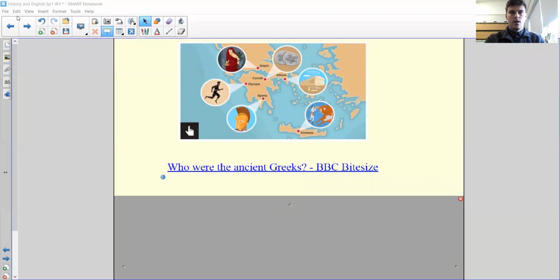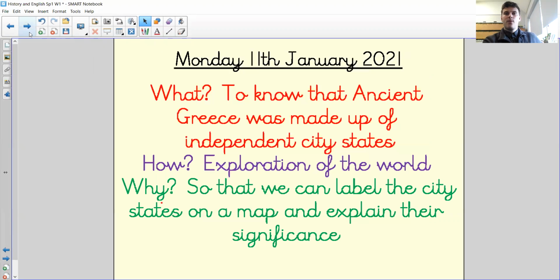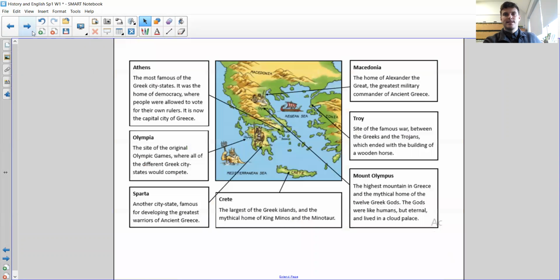Your task then is a recap. First one, draw ancient Greece. What did it look like, the outline of it? Draw your own map of it, something along these lines, including the islands. Then, now we know ancient Greece was not one country. It was made up of lots of independent city-states that battled against each other. You're going to label some of them.